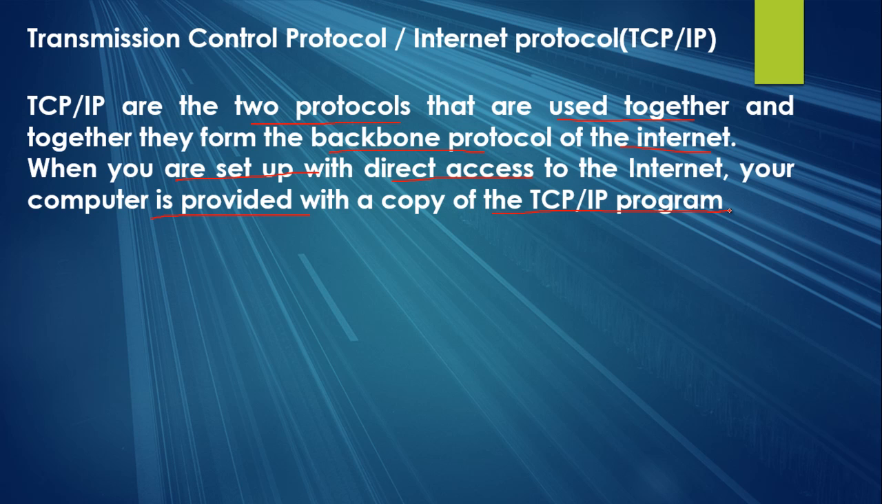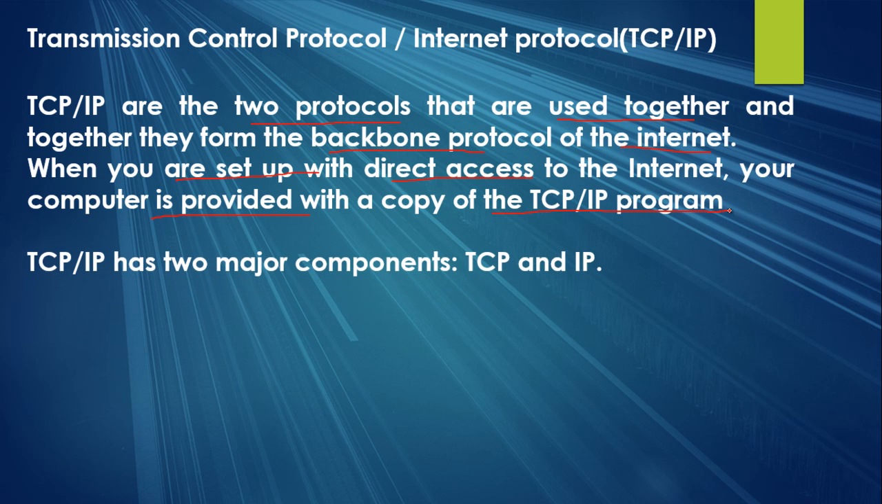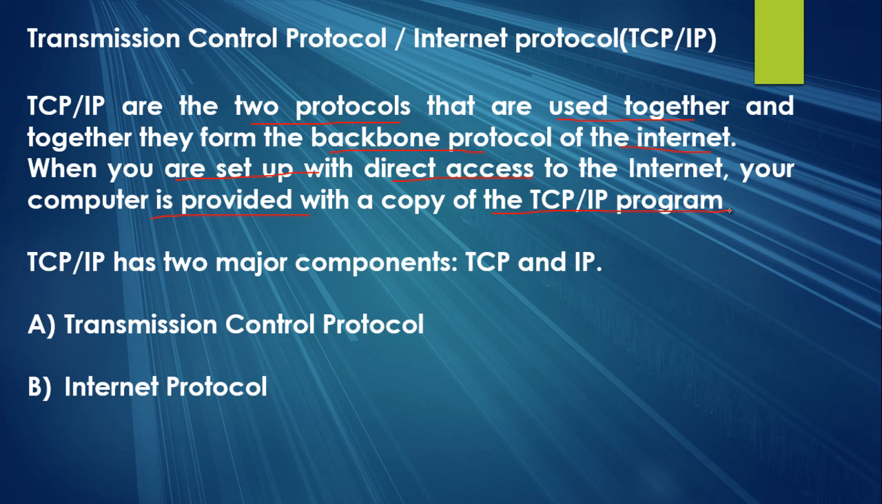Okay, because when you want to send data to the internet, then obviously this TCP/IP protocol has to be used. So over here it is written that TCP/IP are two protocols that are used together. These are two different protocols, but we have to use these two together, right? Now let's see that TCP/IP has two major components. Obviously the TCP/IP protocol has two components. The first one is the Transmission Control Protocol and the second one is the Internet Protocol, right?